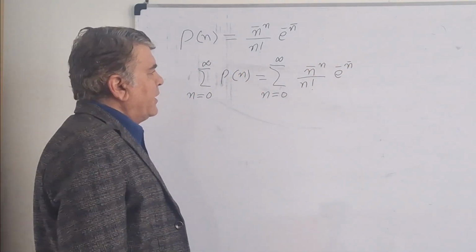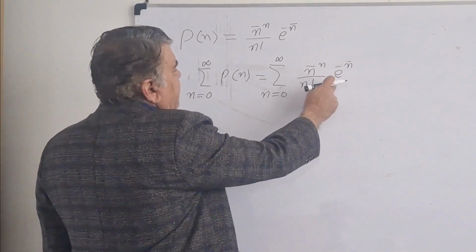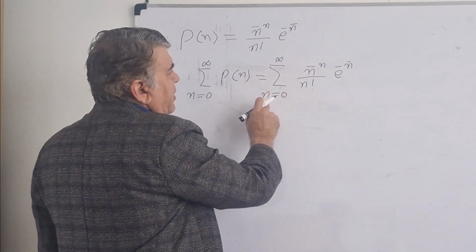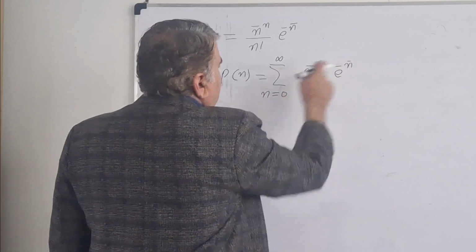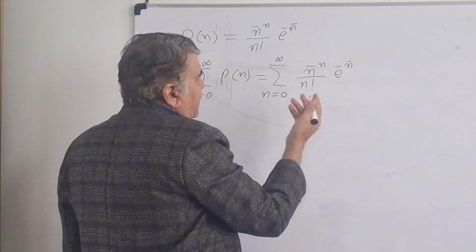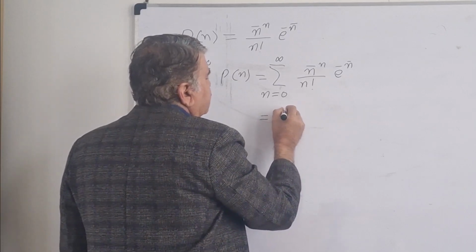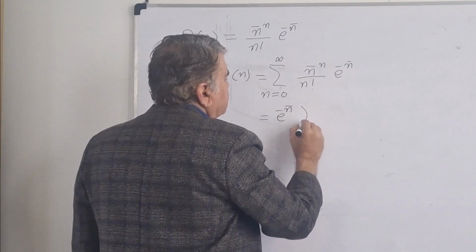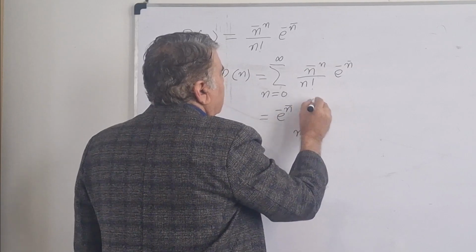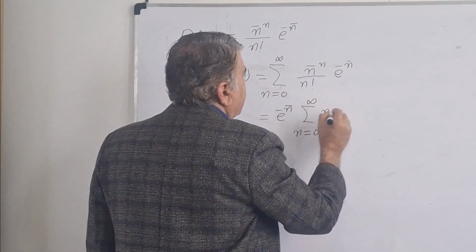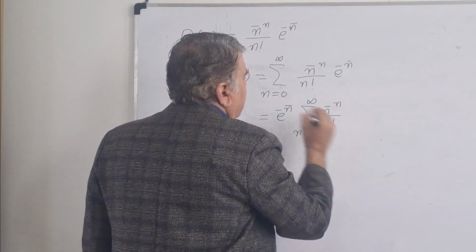this goes to 1. So one thing we see here, the exponent is in fact independent of the summation parameter, because here appears the average of the parameter, which is constant for a particular experiment. Then I can write this thing equal to exponent minus n bar times the sum over n equals 0 to infinity of n bar to the power n divided by n factorial.